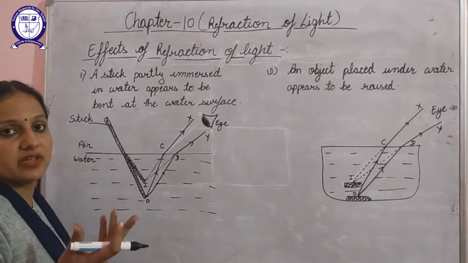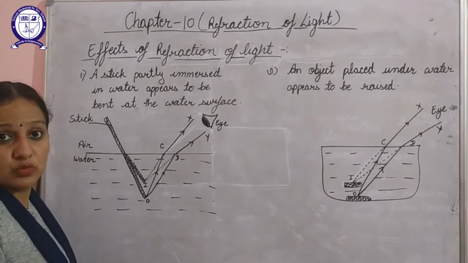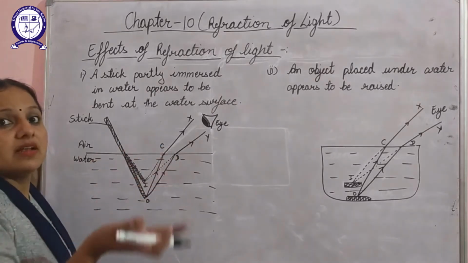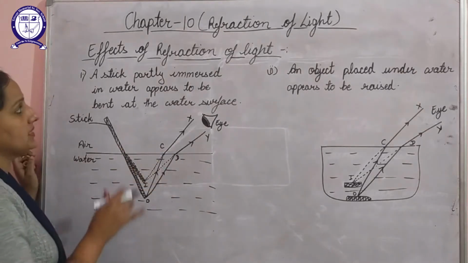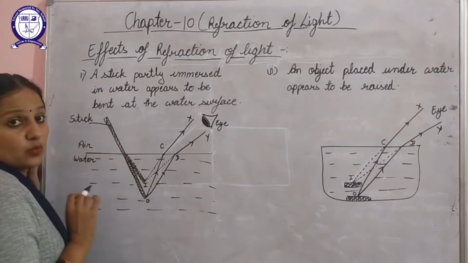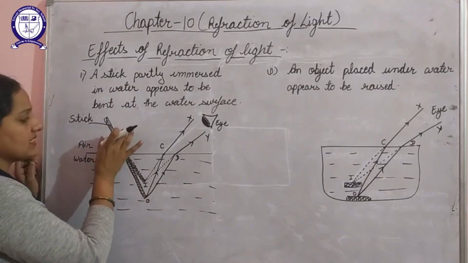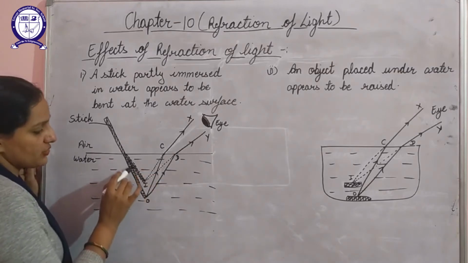In a similar way, if we consider the depth of a swimming pool, it appears to be a little raised. So let's consider how it happens. If we place a stick in water, then it appears to be tilted, as you can see here.